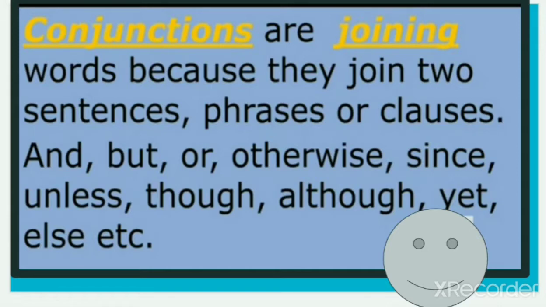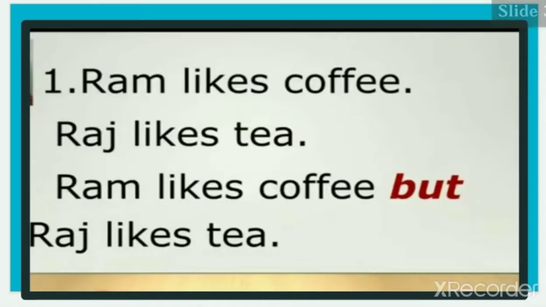These are the words which are known as conjunctions, and conjunctions are used to join two sentences.